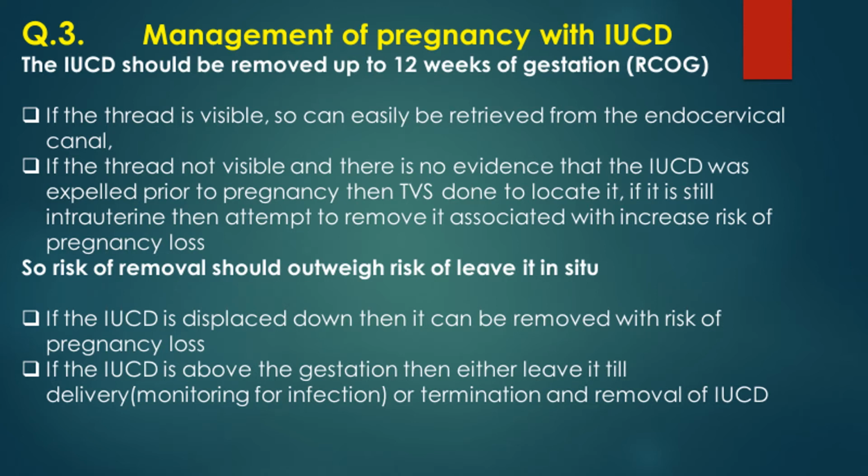But if the thread is not visible, in this condition, transvaginal ultrasound to localize its position, whether it is above the gestational sac or below it. If it is below the gestational sac, in this condition, we tell the patient that there is a risk of miscarriage with the removal of the device, and if the patient accepts, we will remove it. But if the device is above the gestational sac, removal will be associated with severe damage to the gestation. So the patient will have two options.